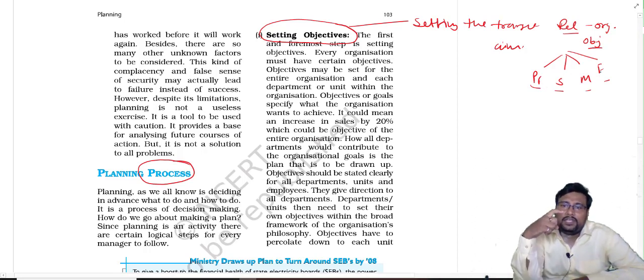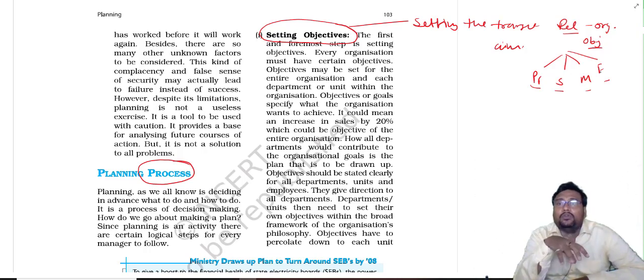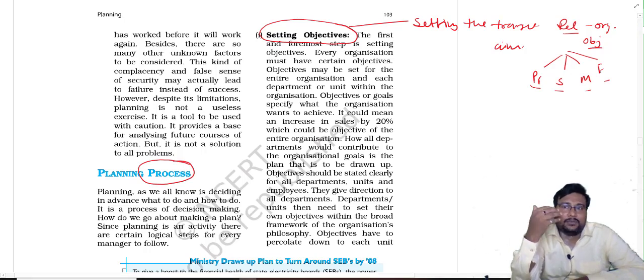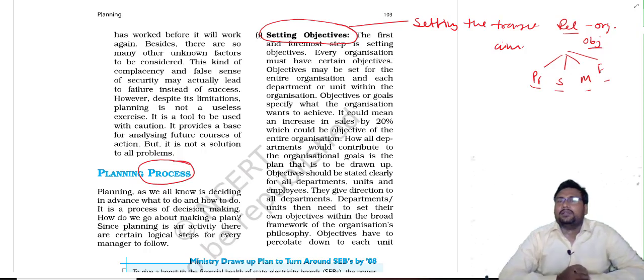And when we set the objective, then we will think in advance that how to achieve that objective, what to do for completing our objective, what to do for achieving the target of our organization. And for that only we will make the plan. For that only we will think in advance, we will do the research, we will set some standards and all that.